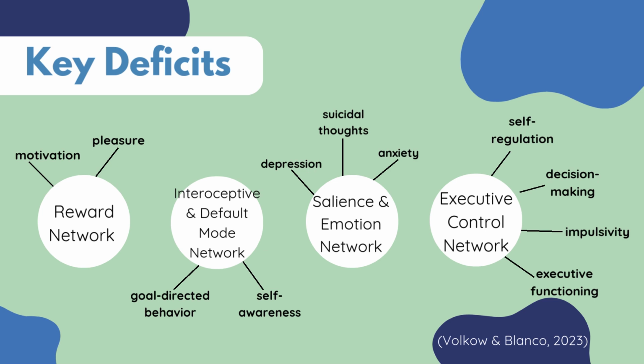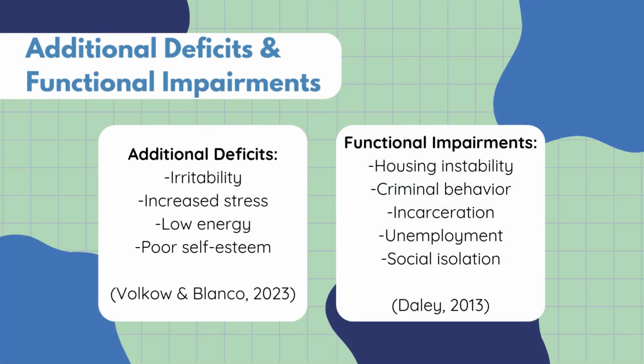On top of these neurological changes, individuals often experience irritability, heightened stress, social withdrawal, low energy, and decreased self-esteem. Over time, these symptoms can contribute to major life disruptions, including housing instability, criminal behavior, incarceration, unemployment, and social isolation.